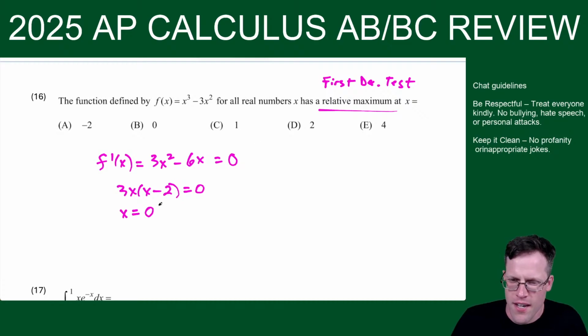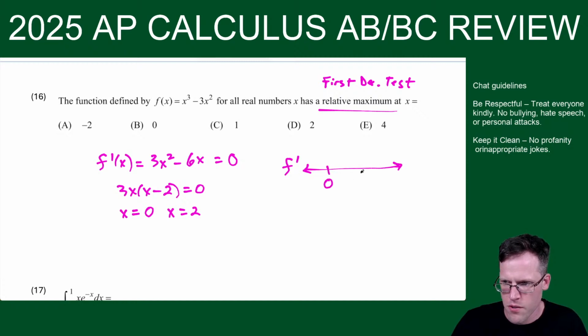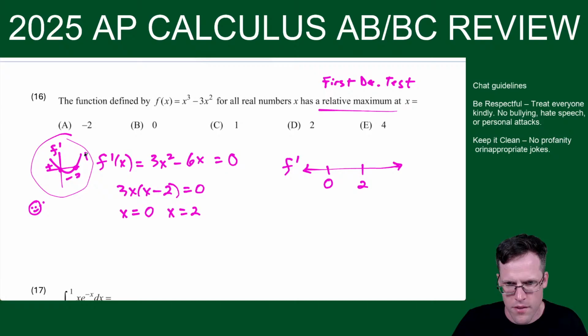So let's see. X equals 0, and then we get x equals 2. Those are the roots. So then we throw these on the number line for f prime. So 0 and 2. A little trick. I look at f prime, and this is what I'm thinking. I'm like, all right, f prime is quadratic, and the roots are 0 and 2. So it would go like this. It goes positive, negative, positive. So that's how I know this is going to be plus, minus, plus.